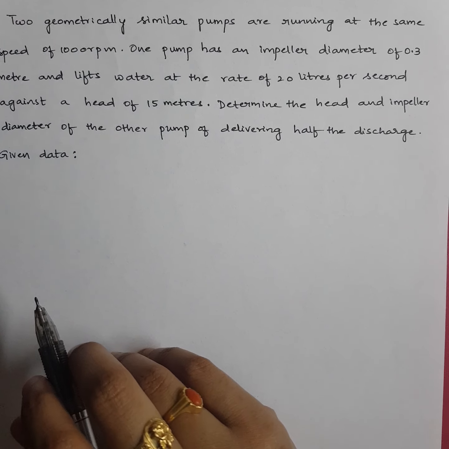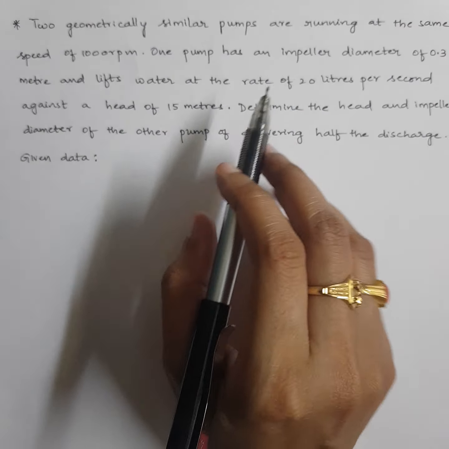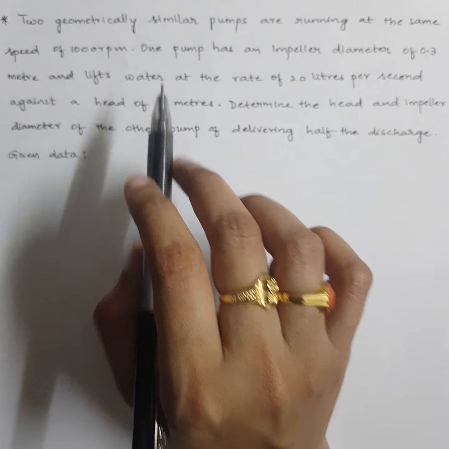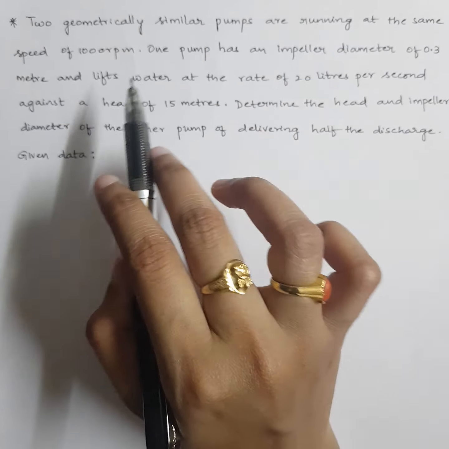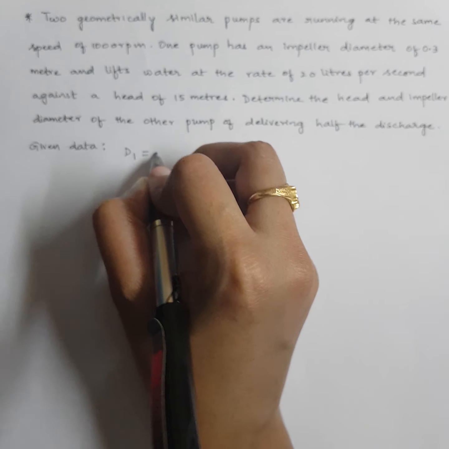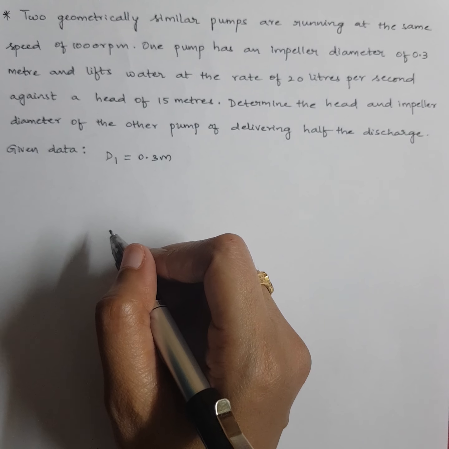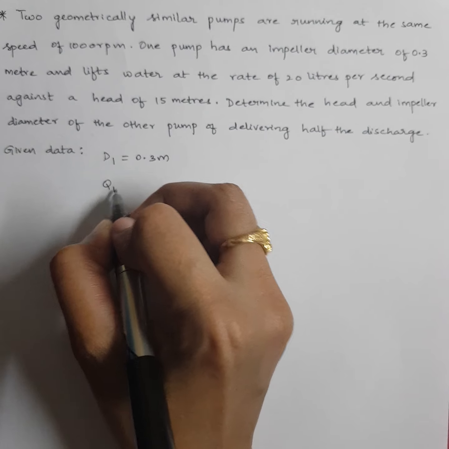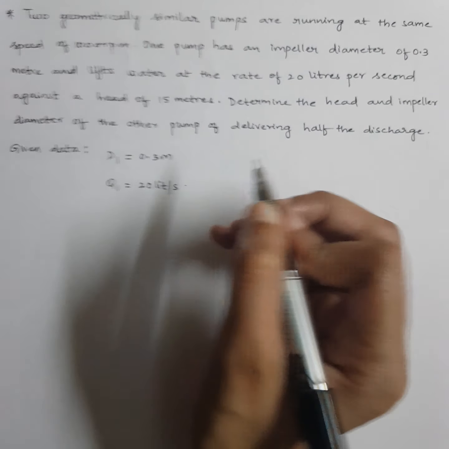Again we'll establish a correlation between them. Okay, I'll start off with the first pump, running at same speed they told. First I'll write for the first pump all the details, then I'll write for the second pump. One pump has an impeller diameter of 0.3 meters. Means what? Impeller diameter of the first pump, D1, is 0.3 meters. Next, it lifts water at the rate of 20 liters per second. Means Q1 is 20 liters per second.